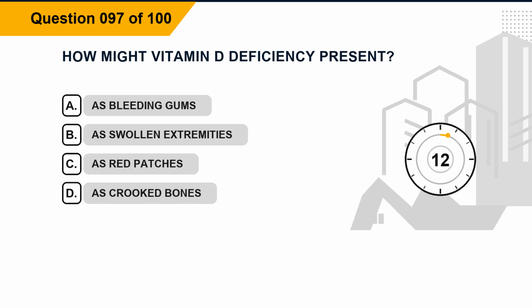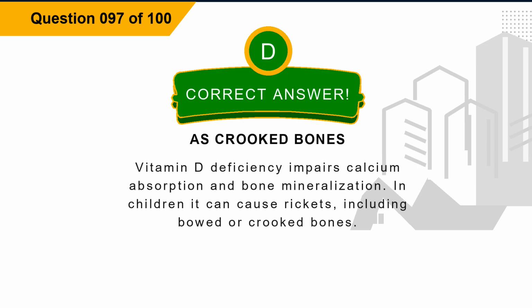Question 97. How might vitamin D deficiency present? Option A, as bleeding gums. Option B, as swollen extremities. Option C, as red patches. Option D, as crooked bones. The correct answer is option D, as crooked bones. Explanation: vitamin D deficiency impairs calcium absorption and bone mineralization. In children it can cause rickets, including bowed or crooked bones.